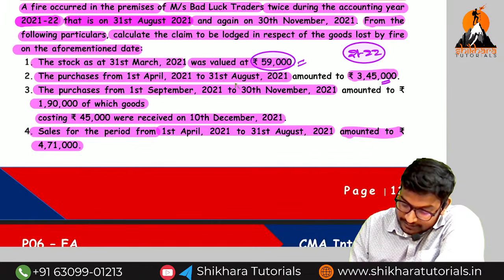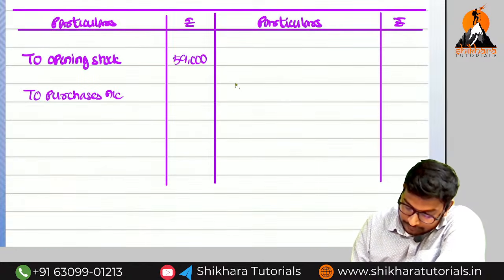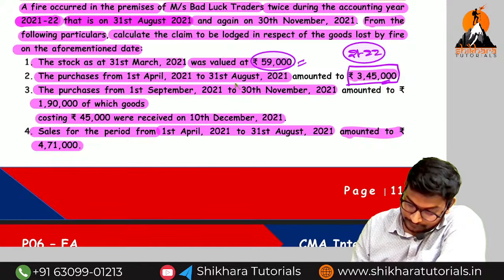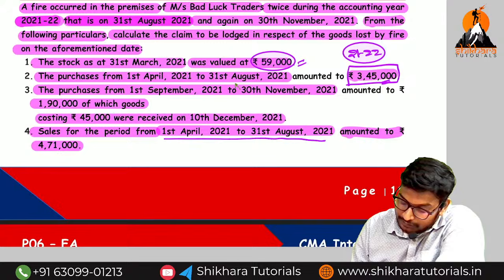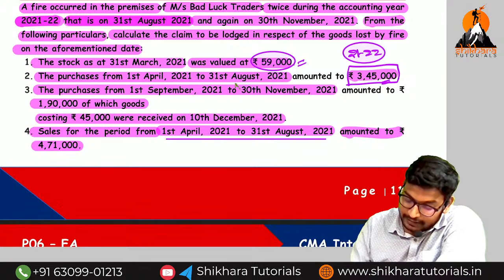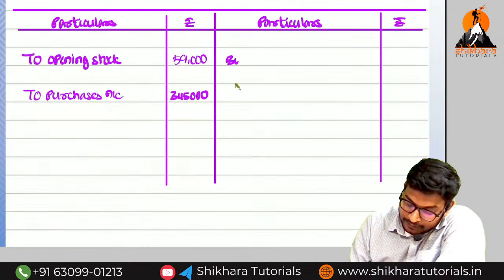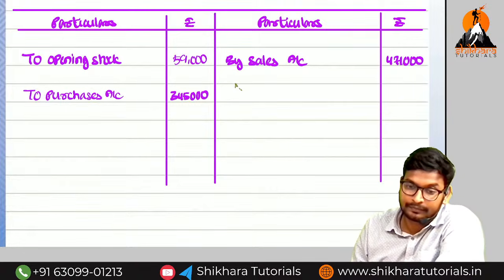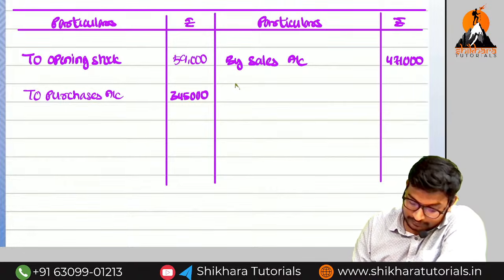What are the purchases for 1st April 2021 to 31st August? 3,45,000. Okay, next one. Sales for the period of 1st April 2021 to 31st August, how much? 4,71,000. By sales, 4,71,000. Is there anything else?